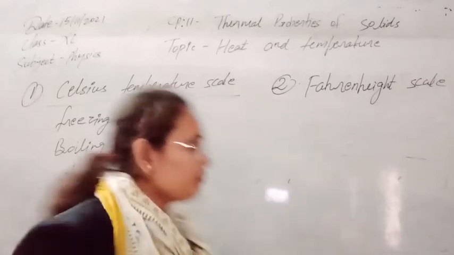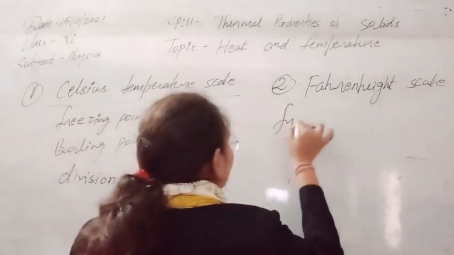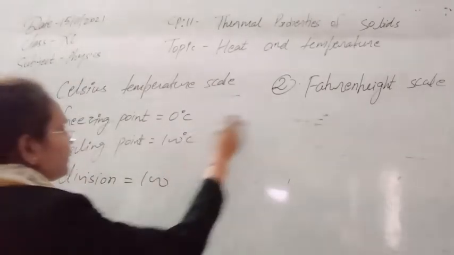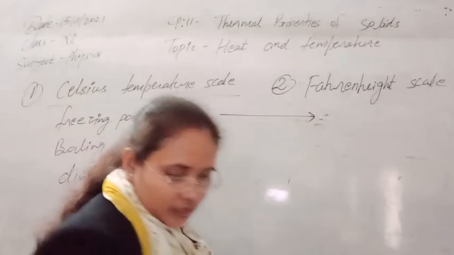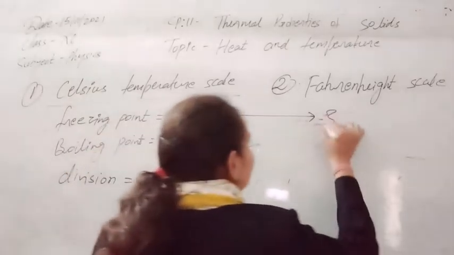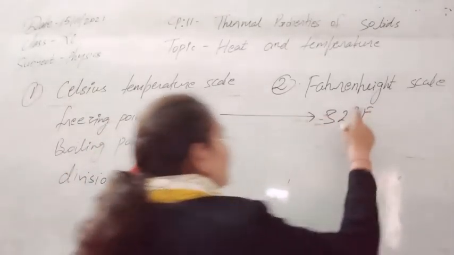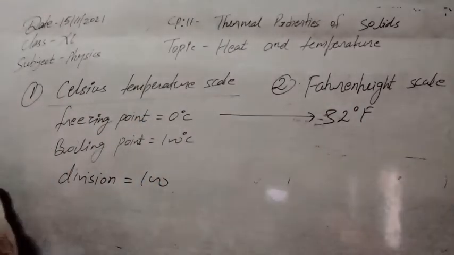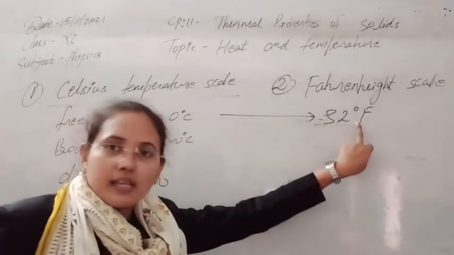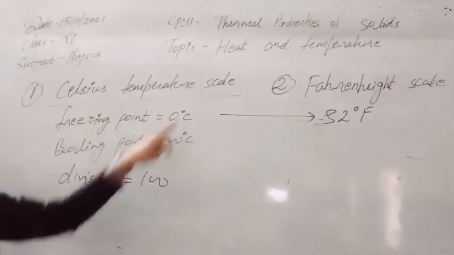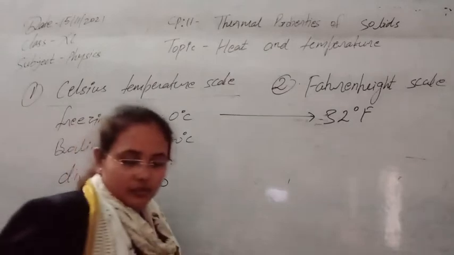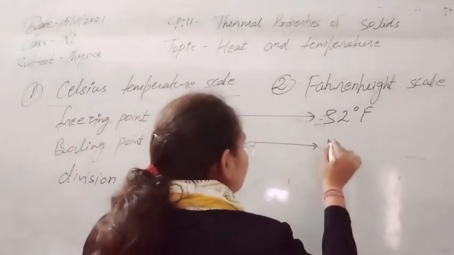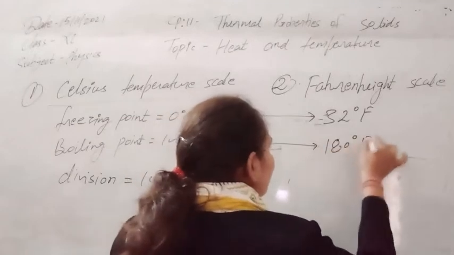And now the freezing point in the case of the Fahrenheit scale, that we are using, just as I have written, in the same way I am writing this one. The freezing point here that we are using is 32 degree Fahrenheit. So degree Fahrenheit is used as the unit of temperature to measure it in case of this scale, and in case of the Celsius scale we are using degree centigrade or degree Celsius as the unit. Now the boiling point, if you will see for this scale, that is 180 degree Fahrenheit.